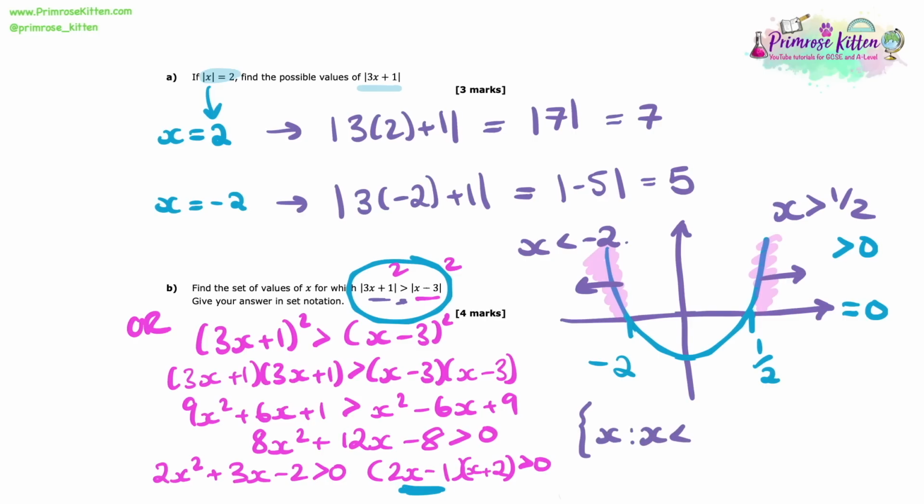However, we do need the set notation for this. And it will look like this, okay? So we've got {x : x is less than minus 2}. We need to do the union sign because both of these regions are solutions. And then we've got {x : x is bigger than a half} in our curly brackets. So that is the notation that we need to use to be able to get all of our marks in this question.